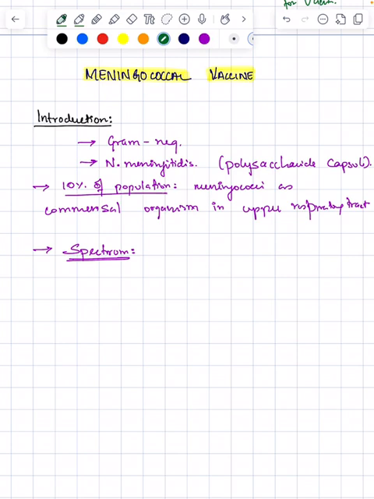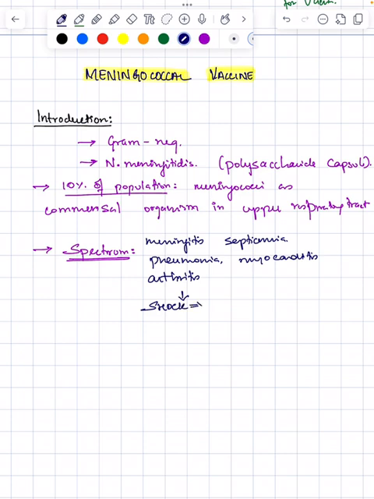Next point, the spectrum of meningococcal disease ranges from meningitis, septicemia, pneumonia, myocarditis, arthritis and conjunctivitis, and in severe cases it can also result in shock. It is called Waterhouse-Friderichsen syndrome, which has a very high mortality.